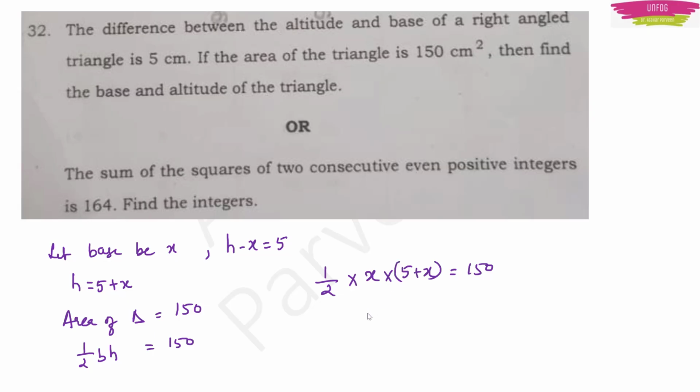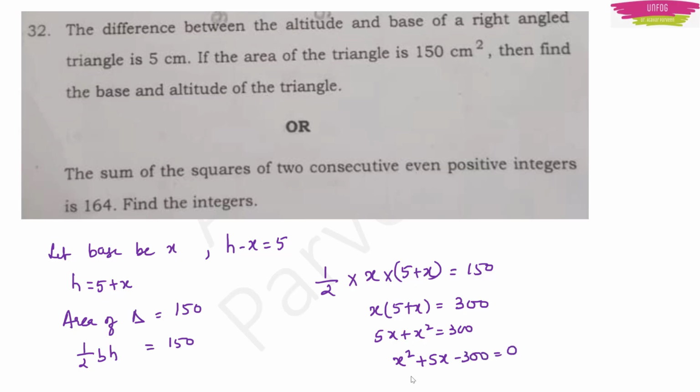Now things become easy for me because I can simplify now, right? So I have x into 5 plus x is equal to 300, or 5x plus x square is equal to 300, or I can also write it as a quadratic equation like this. I can rewrite this is equal to 0.